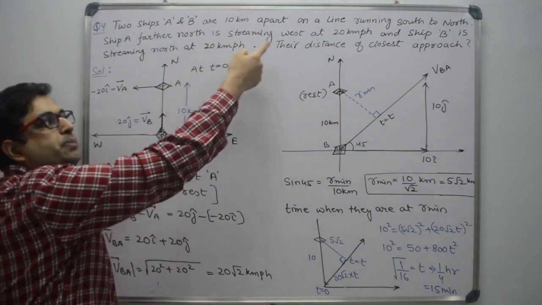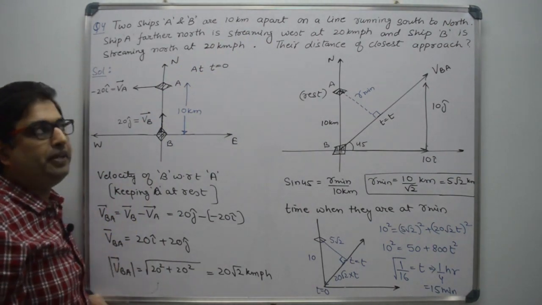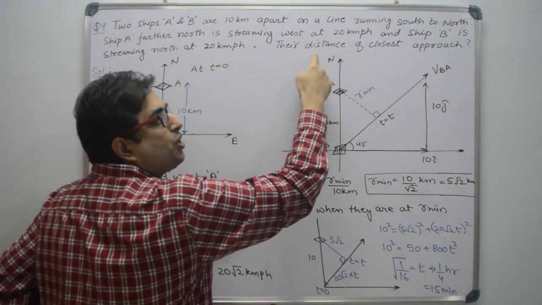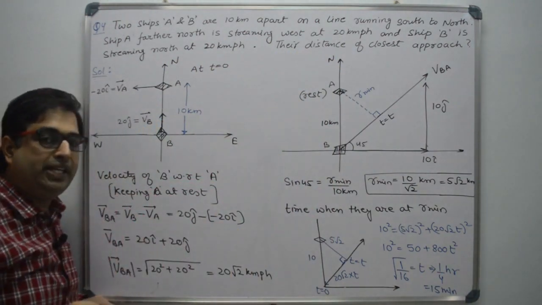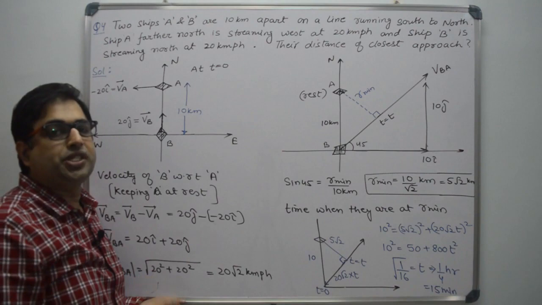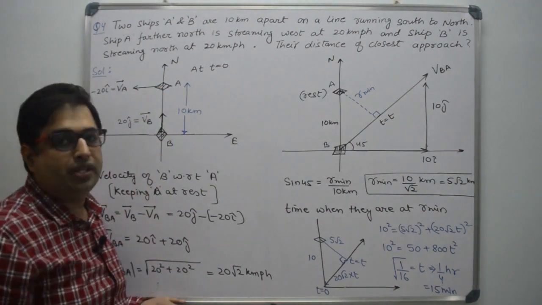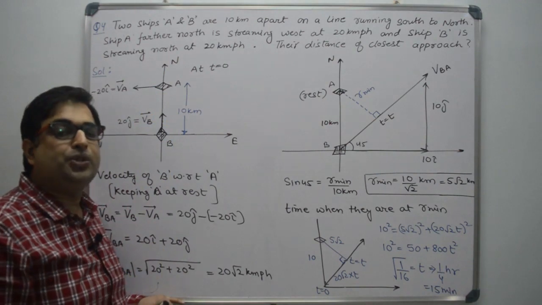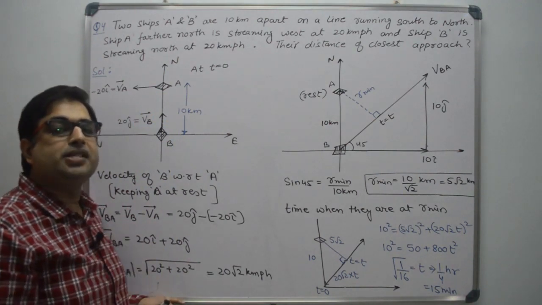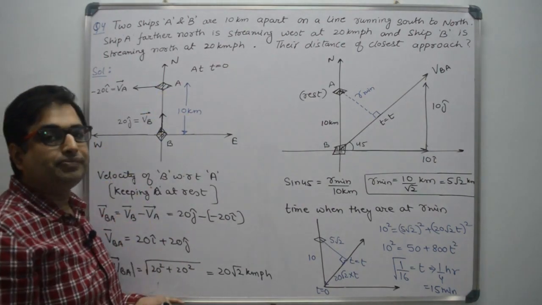So both the ships are moving in different directions but with the same speed. They are asking for the distance of closest approach, which means the minimum distance between the two ships. Because both ships are in motion, it is very difficult to calculate the minimum distance between the two ships. The starting distance is 10 kilometer, right?